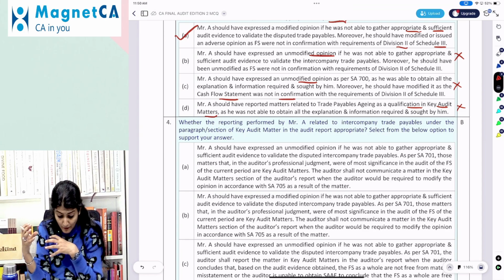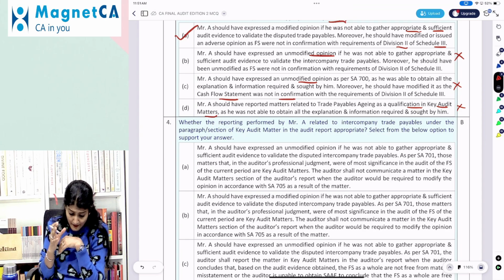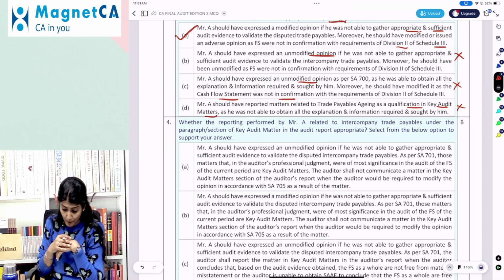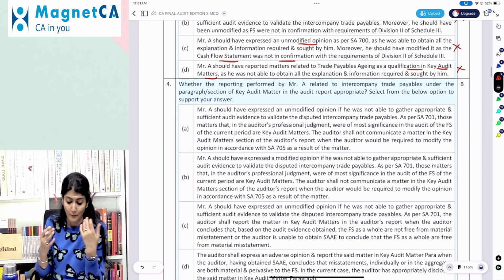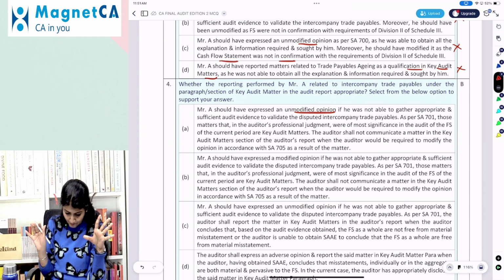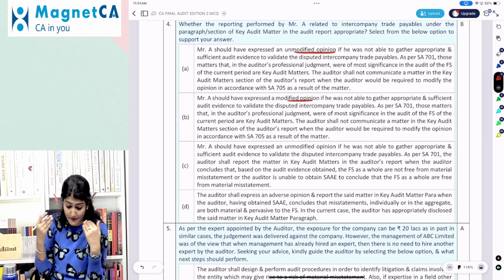Whether the reporting performed by A related to the intercompany trade payables under the paragraph section of the key audit matter in the audit report is appropriate, select from the below options to support your answer. Right? A should have expressed an unmodified opinion. A should have expressed a modified opinion if he was not able to gather the evidence.